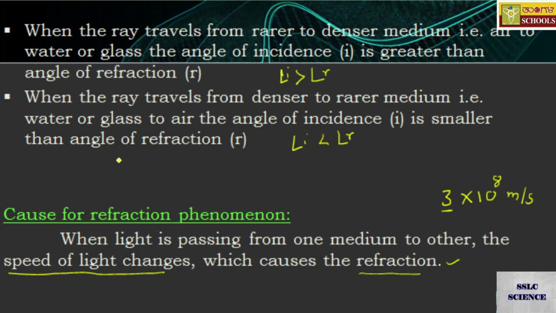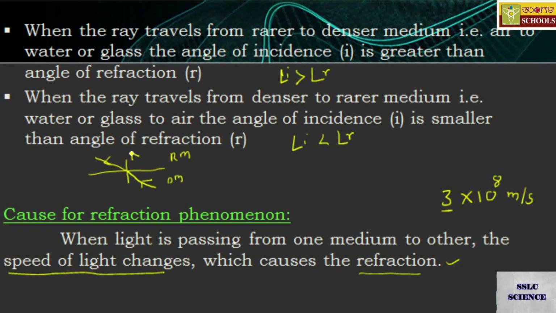So this is the interface. Assume this is the normal. The light ray is entering from denser medium to rarer medium this time. After passing the interface, it bends away from the normal like this.